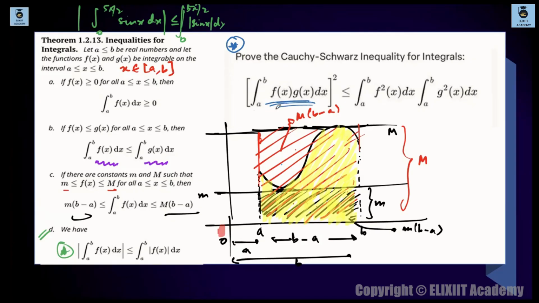So we have integration a to b f(x) g(x) dx, whole square, is less than or equal to the integral of a to b f square x dx, माने f square x माने f(x) whole square. ठीक है. This simply means f(x) whole square. ठीक है. Times the integration of a to b g square x dx. So you all can compare with this Cauchy-Schwarz inequality of algebra. ठीक है. Both have a similar look. So we move on to the questions next.